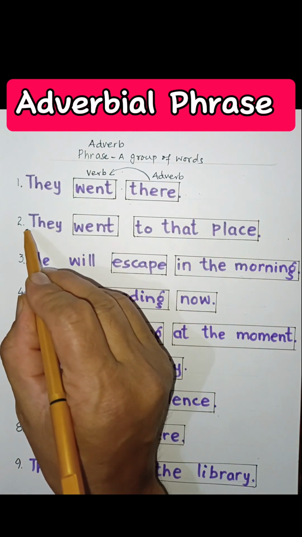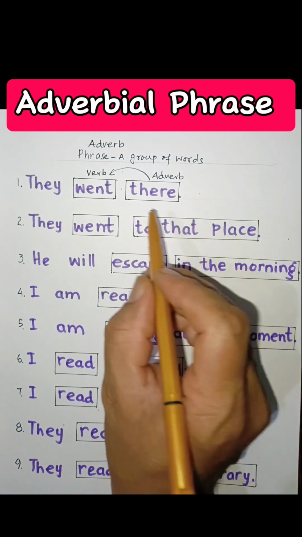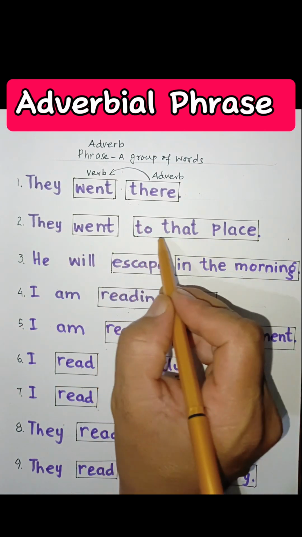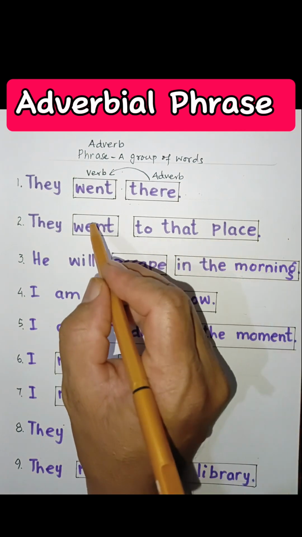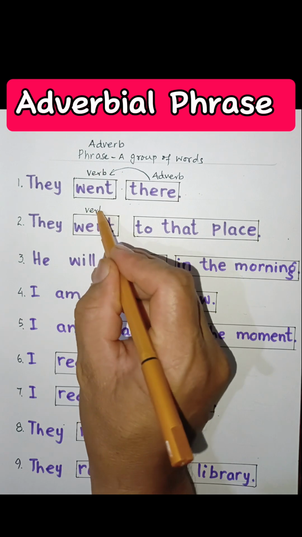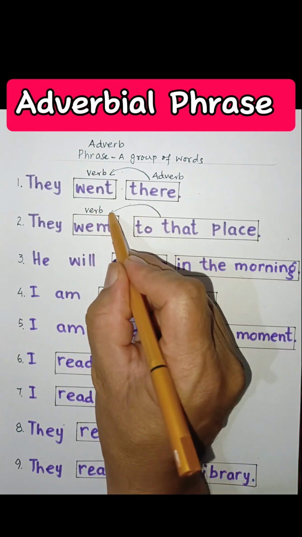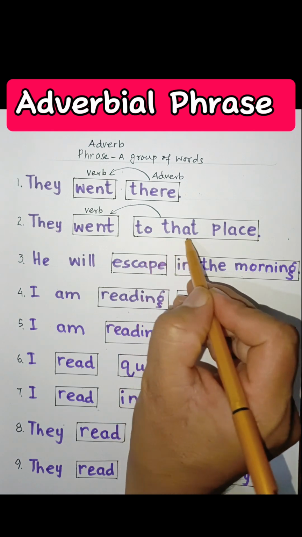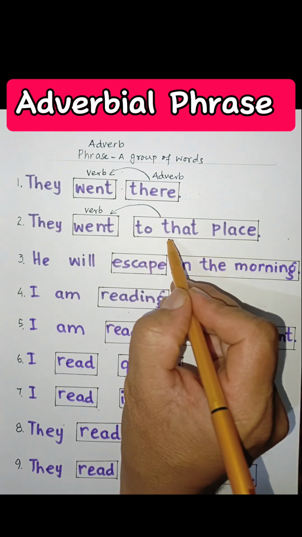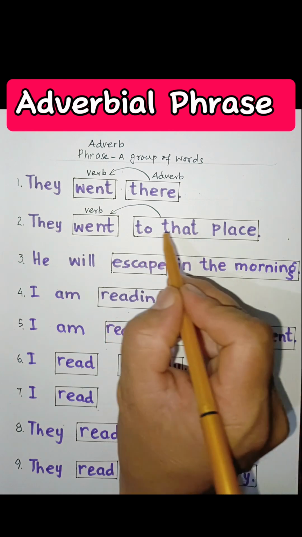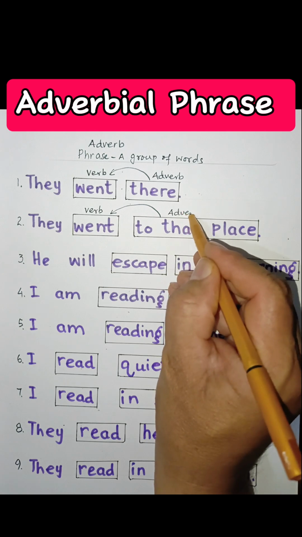But if we look at sentence number 2, they went to that place. The same word there is being described in 3 words, to that place. So again you can see that the verb over here is went, but over here this is not an adverb. Though it is functioning as an adverb, it is a phrase, to that place. So this is actually an adverbial phrase.